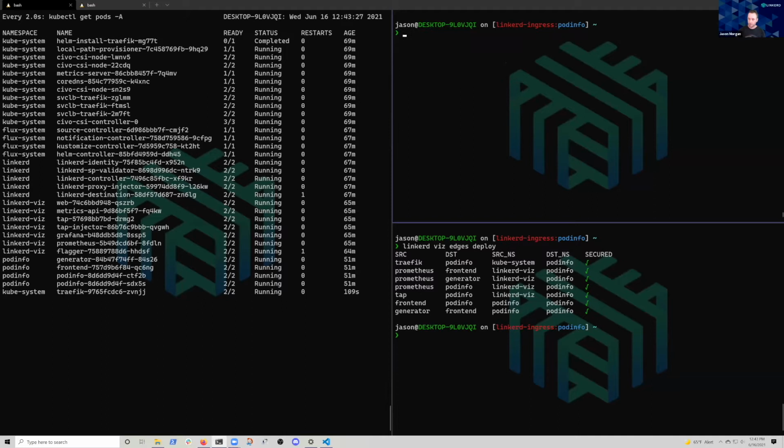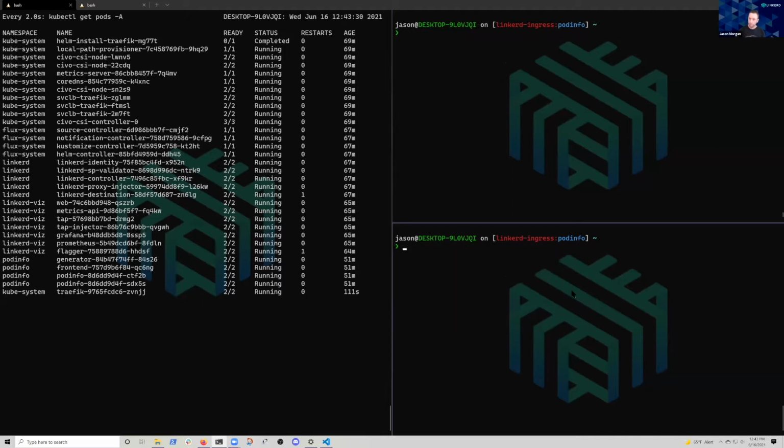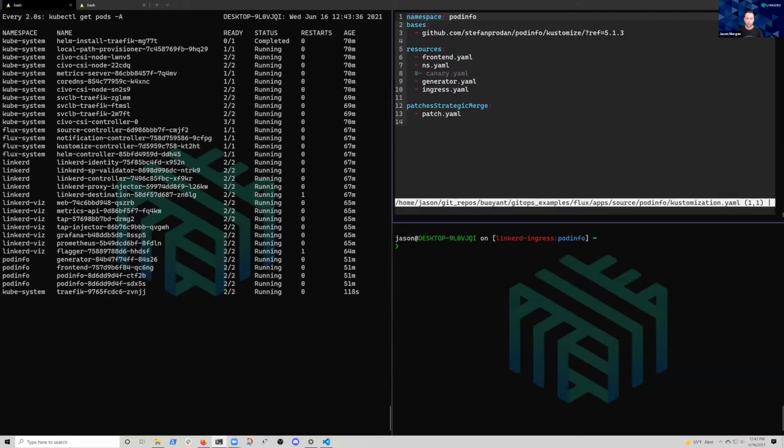So let's do this. What I'm going to do is modify my kustomization file, right? This is how I'm deploying pod info. And I'm going to add in this canary. This is a Flagger construct. Flagger's from the folks over at Weaveworks. It is, I believe, now an incubating product under the DevOps toolkit, the Flux stuff, if you haven't seen it. And if y'all are interested, happy to talk about that sometime.